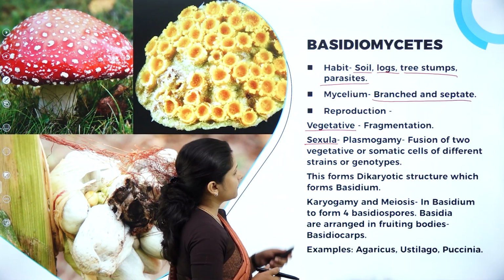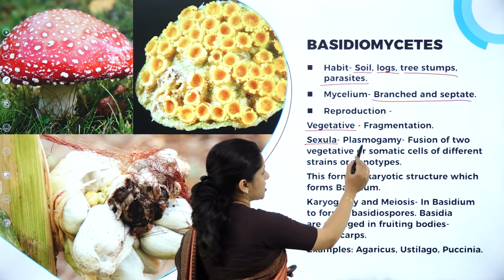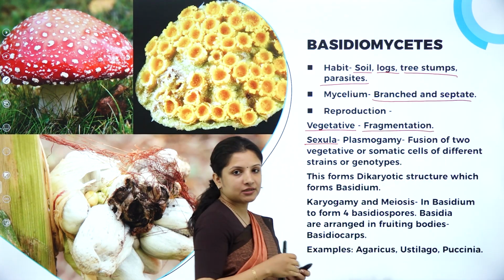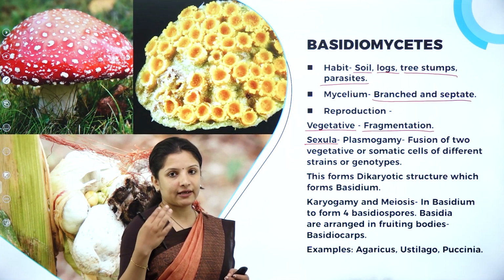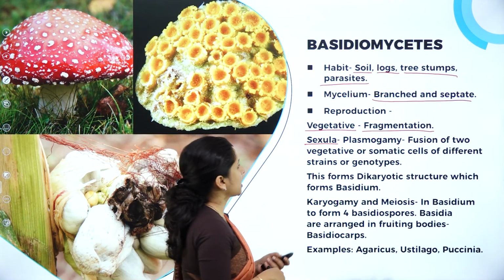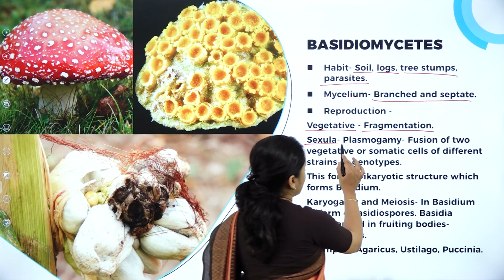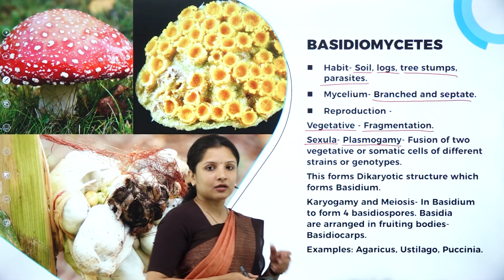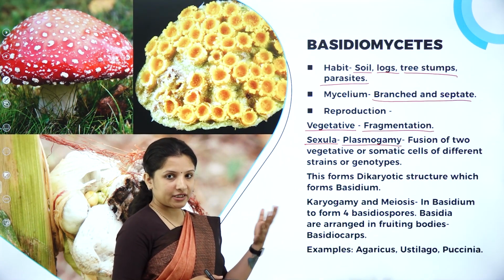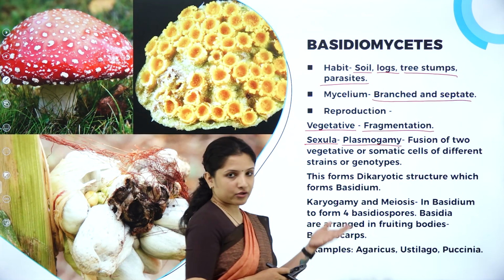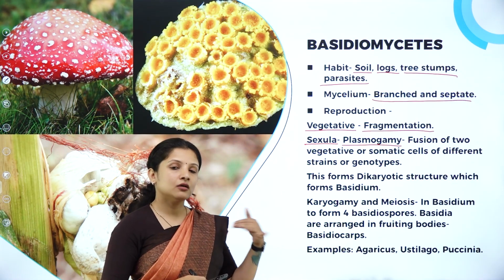Vegetative reproduction is by fragmentation, wherein the mycelium breaks into bits and each bit develops into a new fungus. Next, sexual reproduction is by plasmogamy, wherein the protoplasm of the gametes fuses, then karyogamy will occur. Before that, the dikaryotic phase.